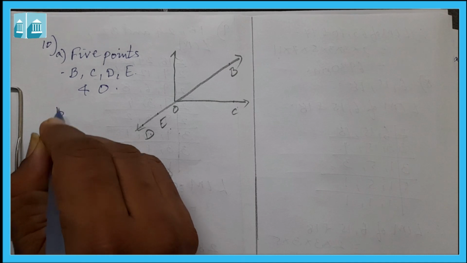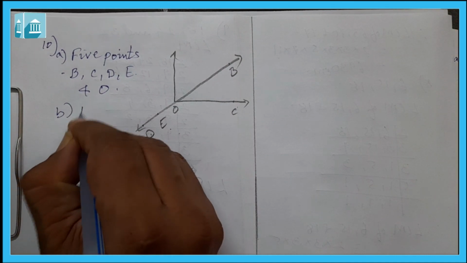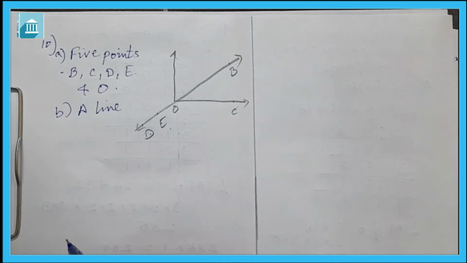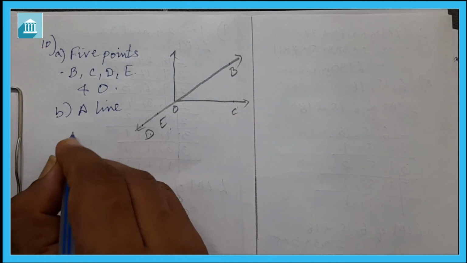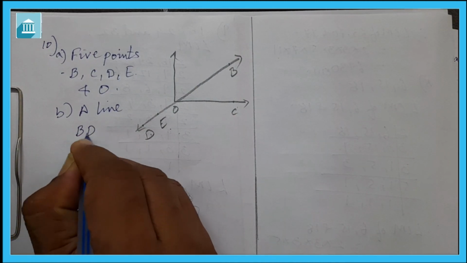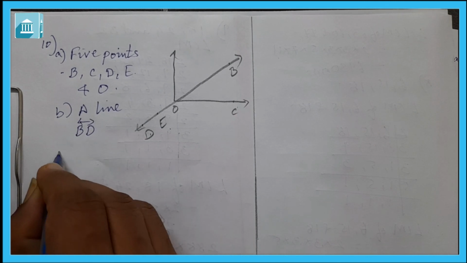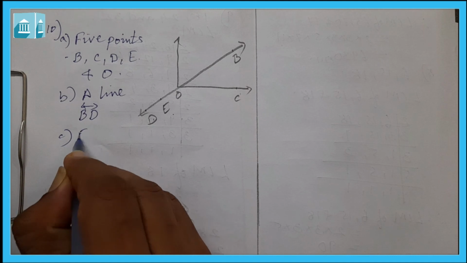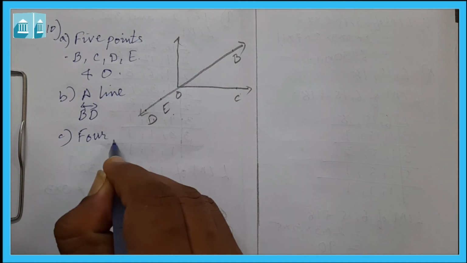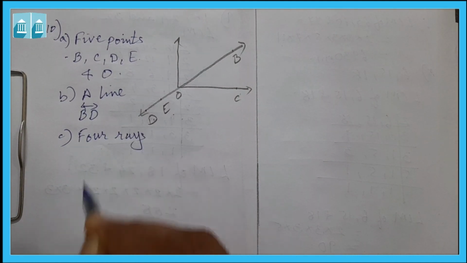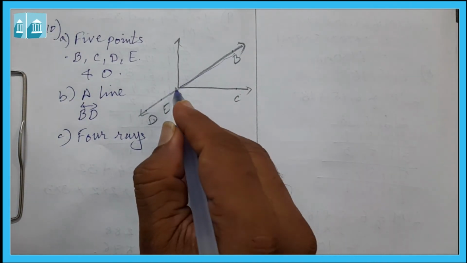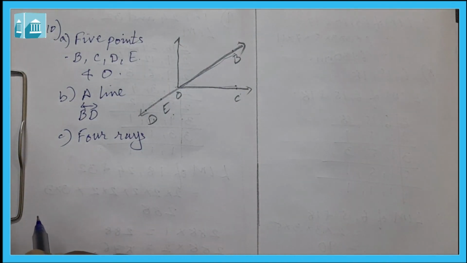Then question number B, it is a line. You can see this is the line. So you can give, this is line BD. This will be the line BD. Question number C is 4 rays. You can see here, this is one ray OB, this is another ray OC.